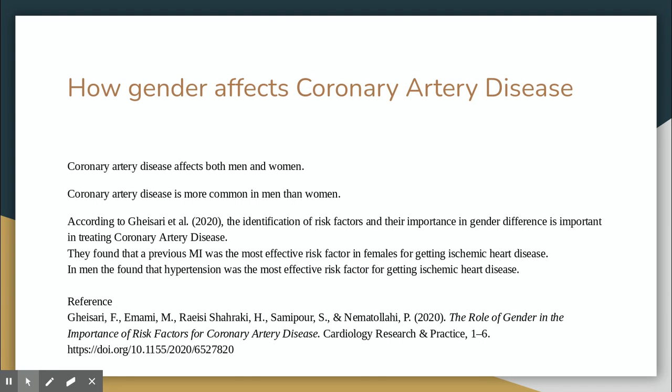How gender affects coronary artery disease. Coronary artery disease affects both men and women. Coronary artery disease is more common in men than women. The identification of risk factors and the importance of gender difference is important in treating coronary artery disease. They found that a previous MI was the most effective risk factor in females for getting ischemic heart disease. In men, they found that hypertension was the most effective risk factor for getting ischemic heart disease.